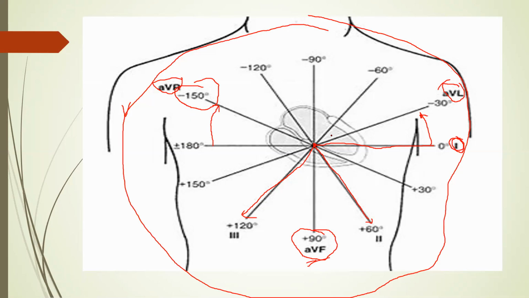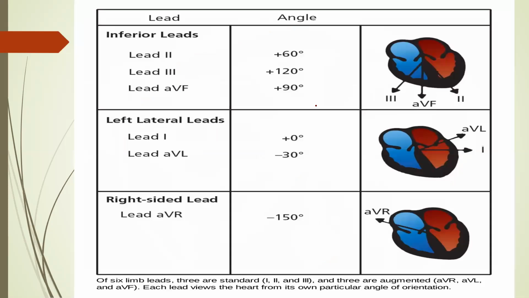So you have to remember how these positions are related to the heart. Lead 1 is at 0, 2 is at 60, 3 is at 120. AVR is at minus 150 on the right side, AVL is on the left side at minus 30, and AVF is at plus 90 degrees.